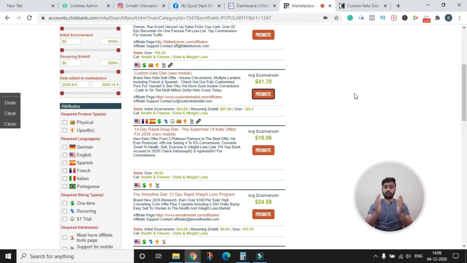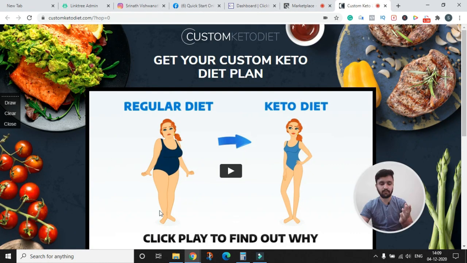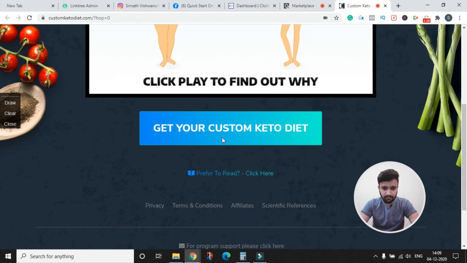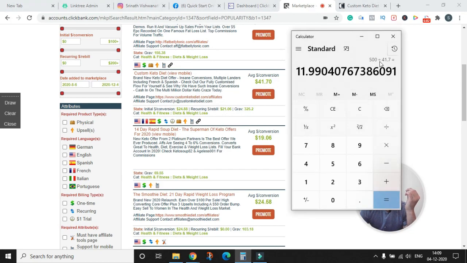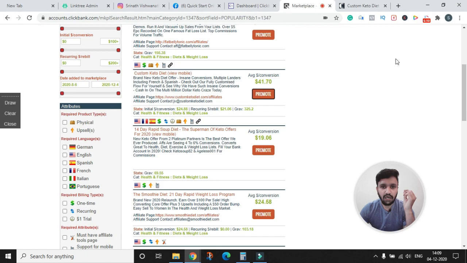Whenever someone goes through that particular link, that link is going to open this product page, and they are going to land on this page. Whenever someone purchases something through our link, we are going to get 41.70 US dollars as commission on each sale. So our goal is to sell 11 to 12 products. According to this calculation, we should be selling 11 to 12 products to achieve the mark of 500 US dollars in 30 days.